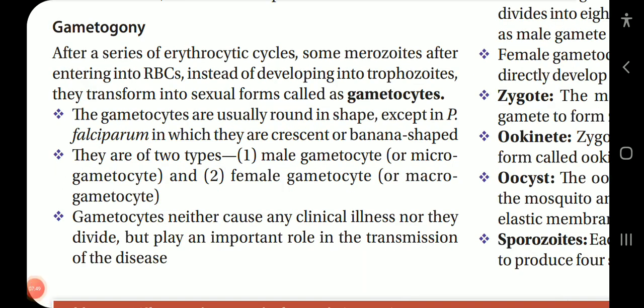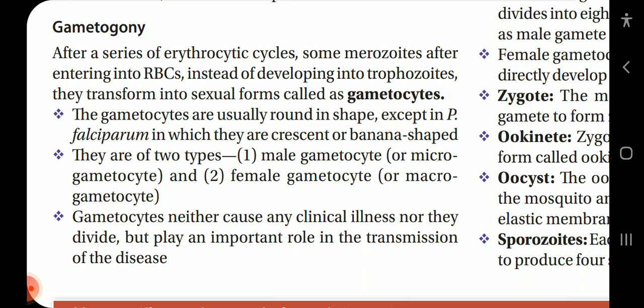Gametogony. After a series of erythrocytic cycles, some merozoites, after entering into the RBCs, instead of developing into trophozoites, transform into sexual forms called gametocytes. The gametocytes are usually found round in shape except in Plasmodium falciparum, in which they are crescent or banana shaped. They are of two types, male gametocyte or microgametocyte and female gametocyte or macrogametocyte.